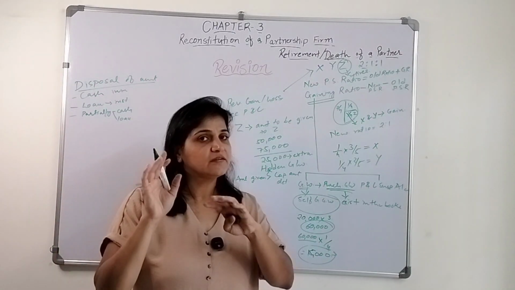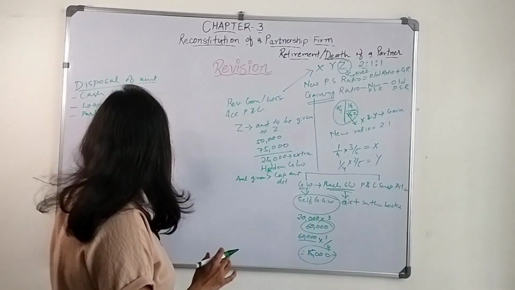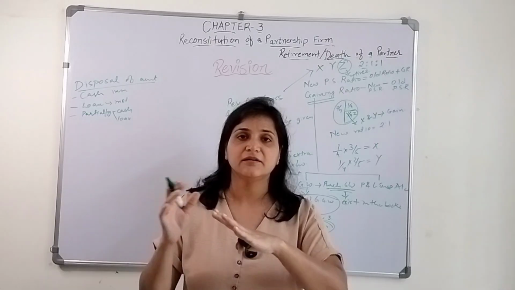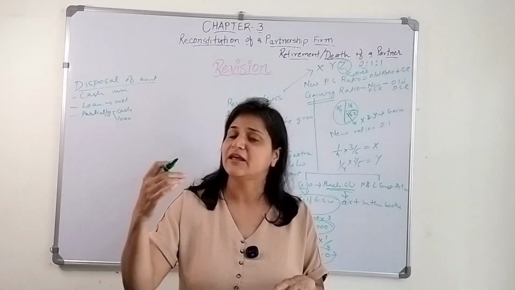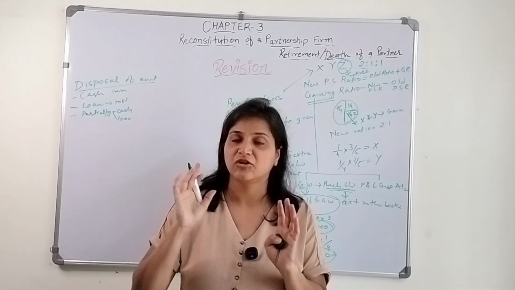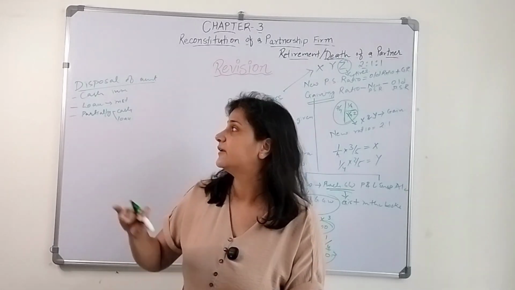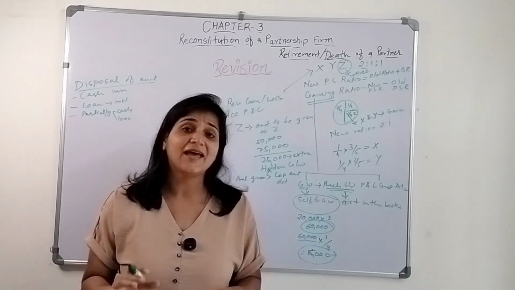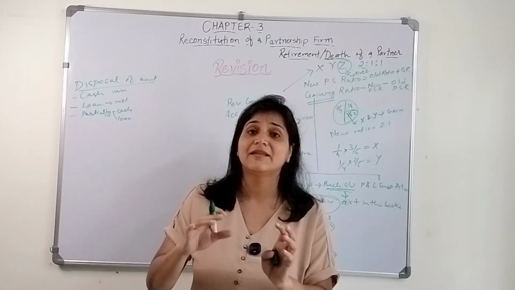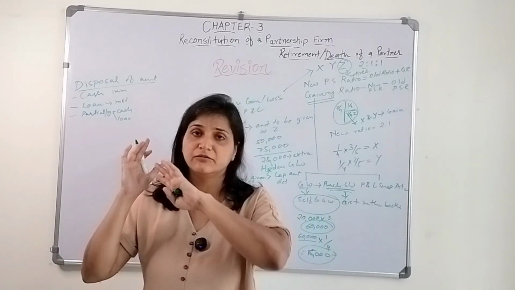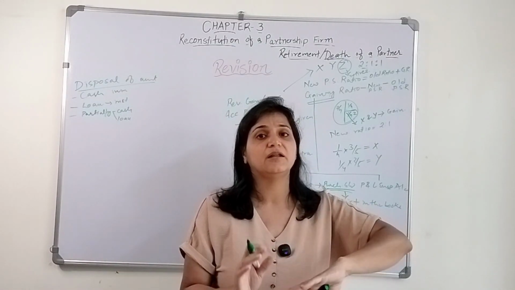Whatever the situation is, his capital account will get closed. If cash is paid immediately, the partner's capital account will get debited, and since cash is going out of the business, the cash account will get credited. Or if they are giving assets, then the assets account will get credited. If it is considered as a loan, we need to open that partner's loan account and close his capital account.